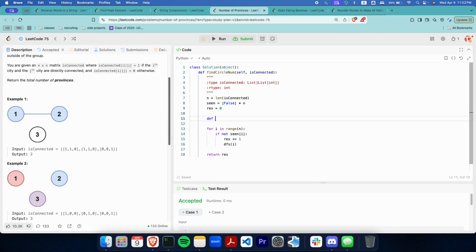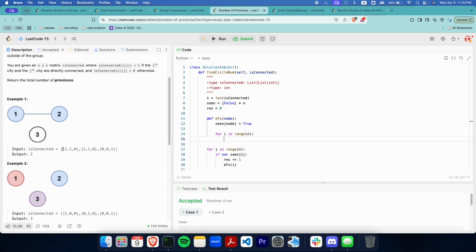So for the DFS function, this is DFS on a node. Once we apply DFS on it, we're going to mark this as true, that we have seen this node. Then we're going to iterate through all of n again, and we're going to go through all of the edges inside of that node, right?